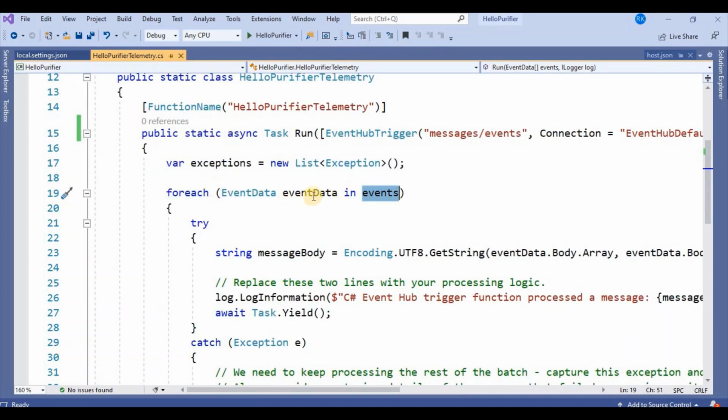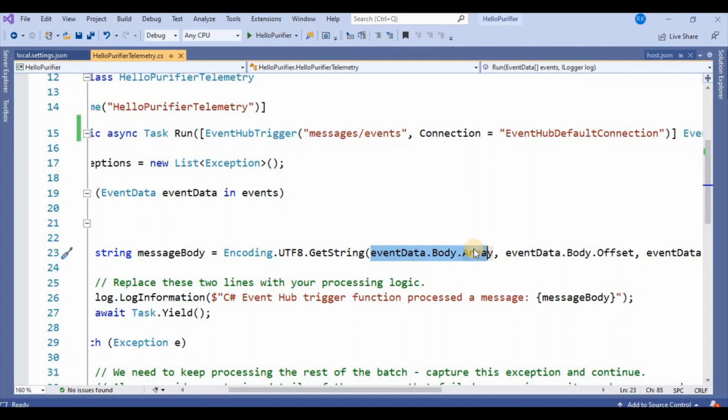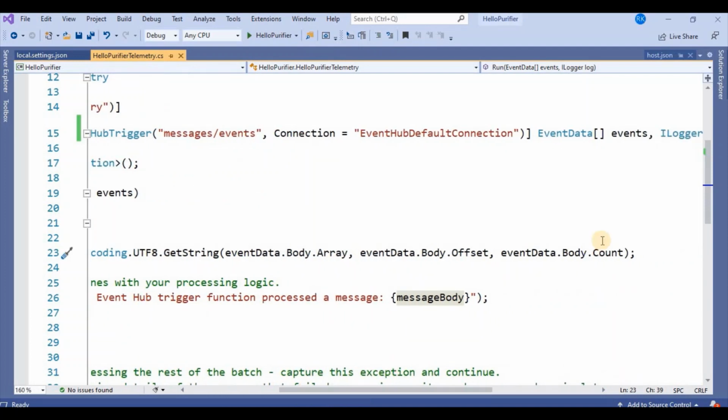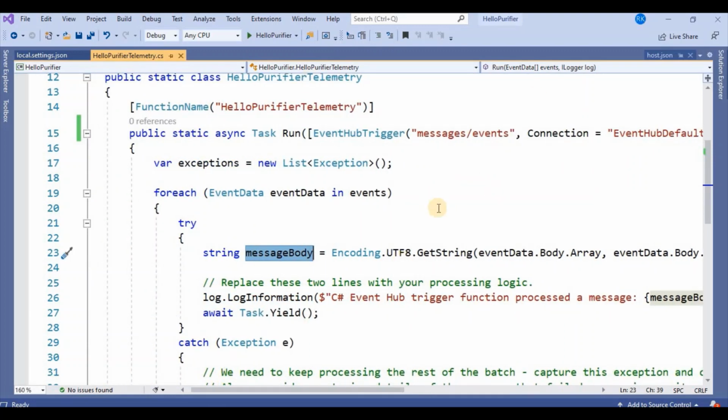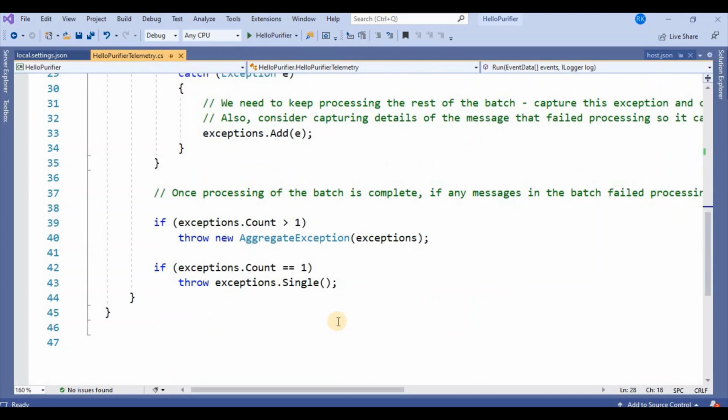So we are fetching one by one. So inside event data we can get the body, then offset, and this is the message body basically. So how can we fetch the message body from the event hub? It has to get a string and we need to provide this parameter. So in the string format it will return the body. That means whatever message we are getting from the event hub, and then we are writing this log into the console, nothing else.